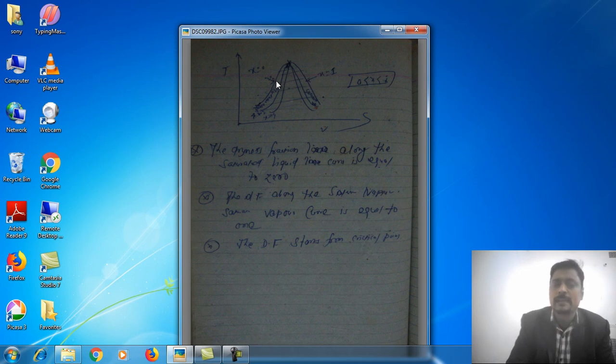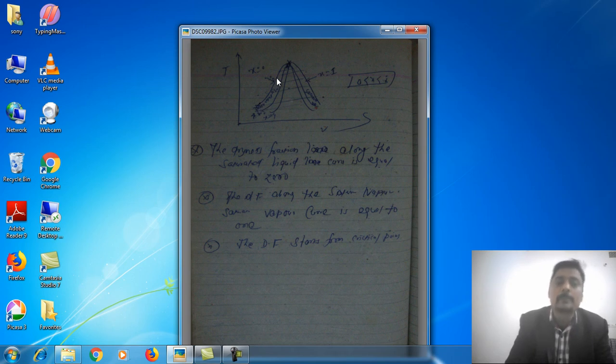So what we observe is that the dryness fraction lies between 0 and 1. Along the saturated liquid curve, the dryness fraction will be 0. Why? Because along the saturated liquid curve there is no vapor part, so the dryness fraction will be 0, because we know that the dryness fraction is the ratio of mass of vapor to the total mass of mixture.